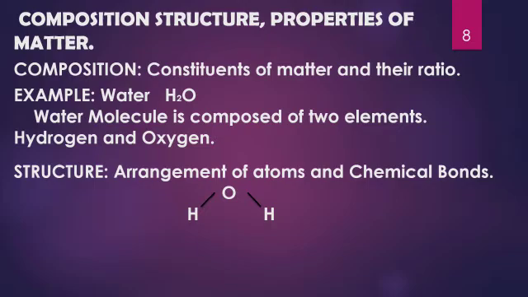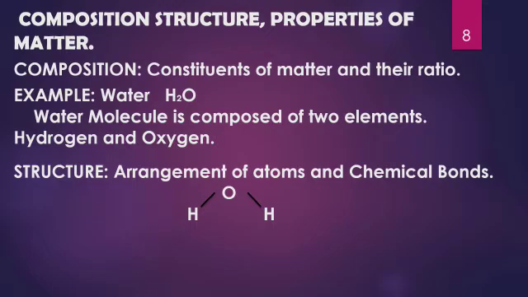Next, what is meant by structure of matter or structure of any substance? Structure means the arrangement of atoms and the different kinds of chemical bonds which are holding these atoms. So look at the structure of water which is given below. There are two hydrogen atoms which are bonded to a single oxygen atom by means of covalent bonds.